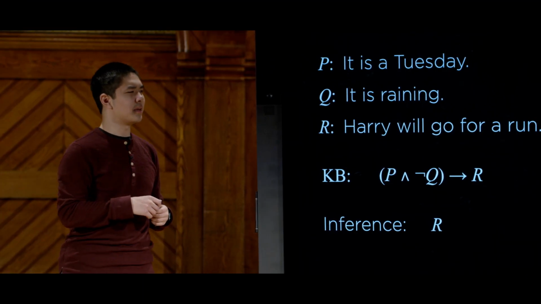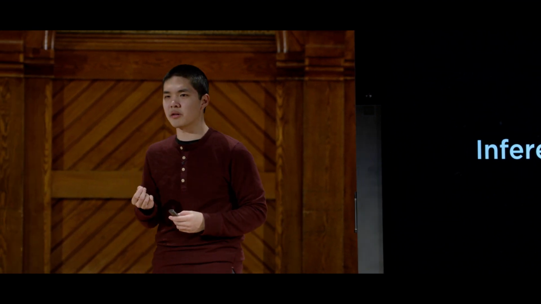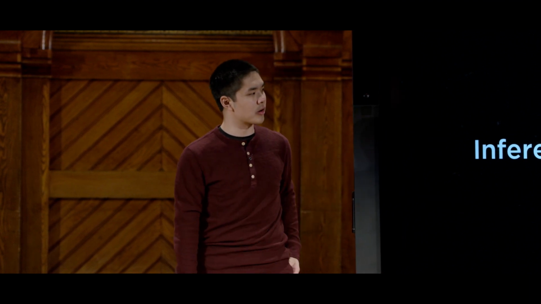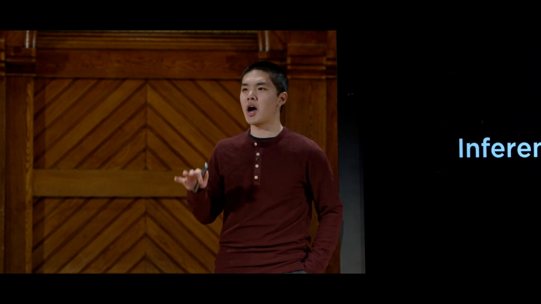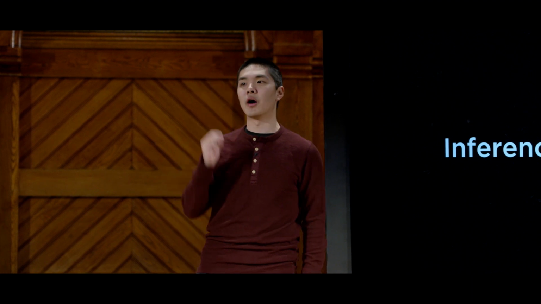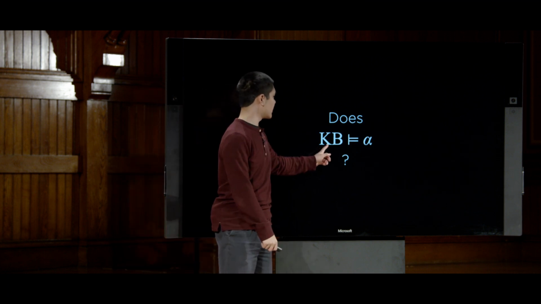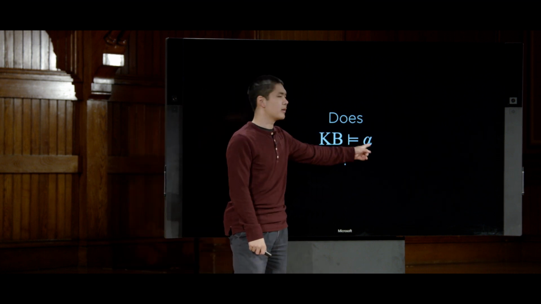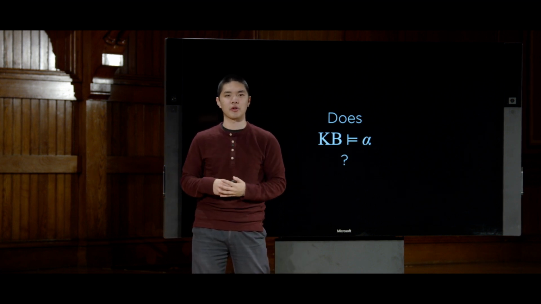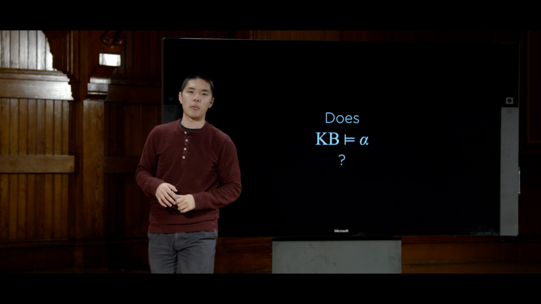And so this ultimately is the beginning of what we might consider to be some sort of inference algorithm, some process that we can use to try and figure out whether or not we can draw some conclusion. And ultimately, what these inference algorithms are going to answer is this central question about entailment. Given some query about the world, something we're wondering about the world, and we'll call that query alpha, the question we want to ask using these inference algorithms is, does KB, our knowledge base, entail alpha? In other words, using only the information we know inside of our knowledge base, the knowledge that we have access to, can we conclude that this sentence alpha is true? And that's ultimately what we would like to do.